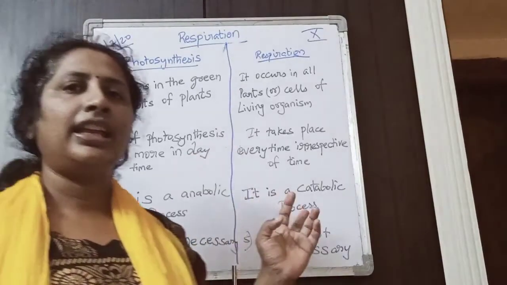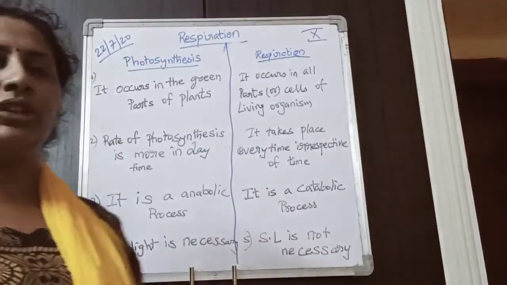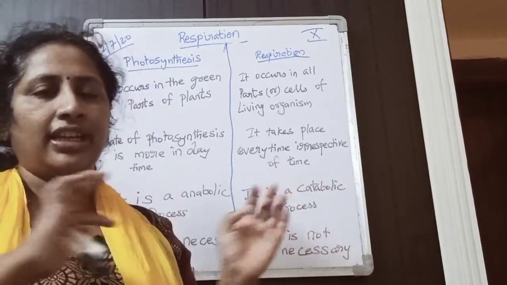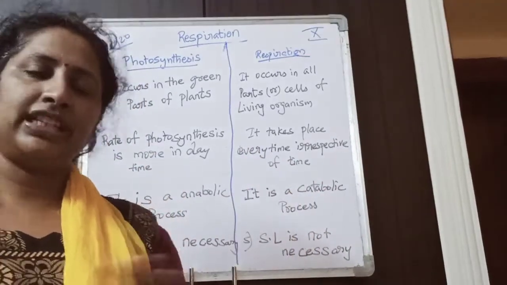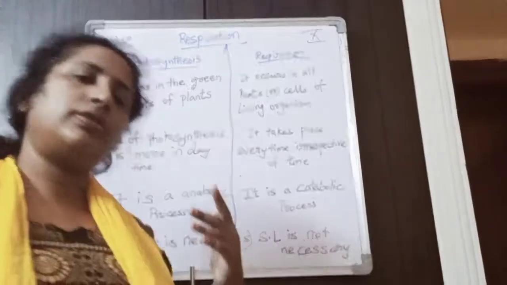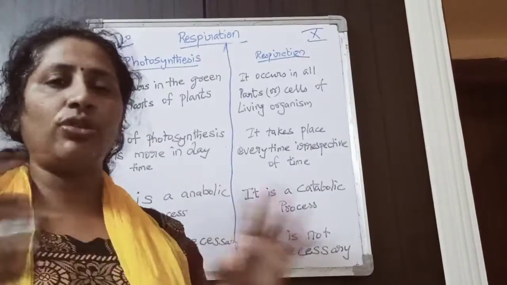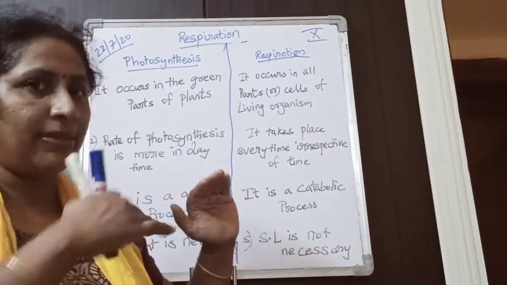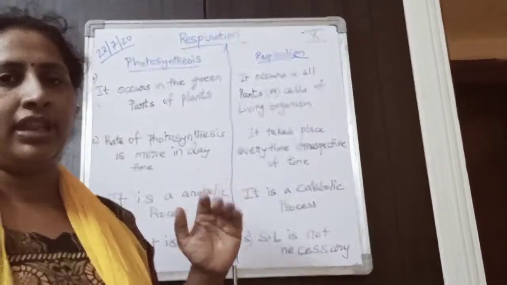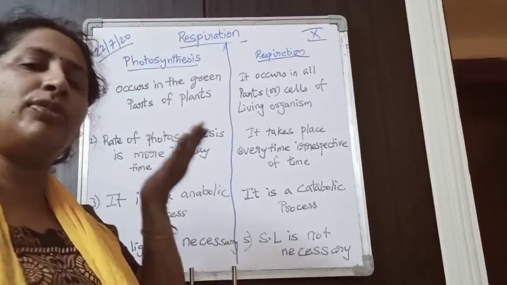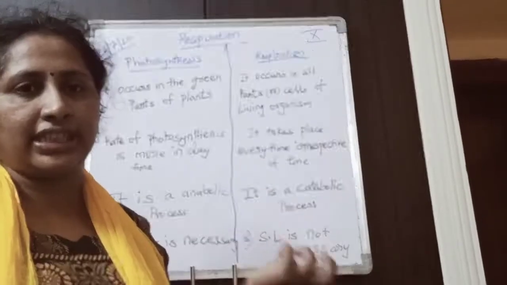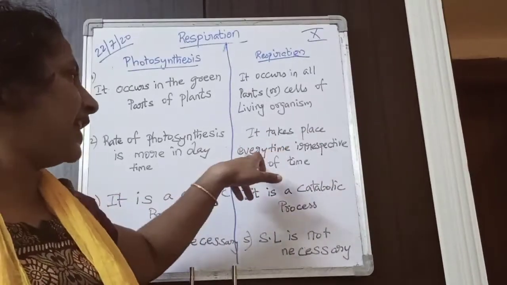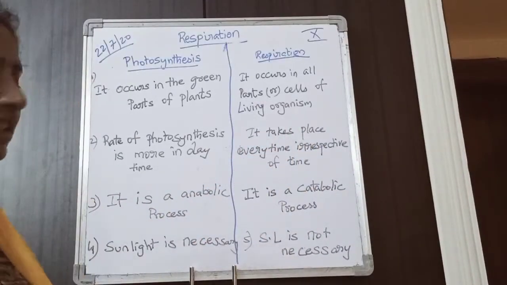In respiration there is no time constraint. It is not that photosynthesis occurs in the daytime, so respiration will occur at night. It will occur throughout the day. There is no time limit. Though photosynthesis is occurring in the daytime, respiration will also occur in the daytime, but the rate of photosynthesis is more during daytime. Respiration takes place every time, irrespective of time.